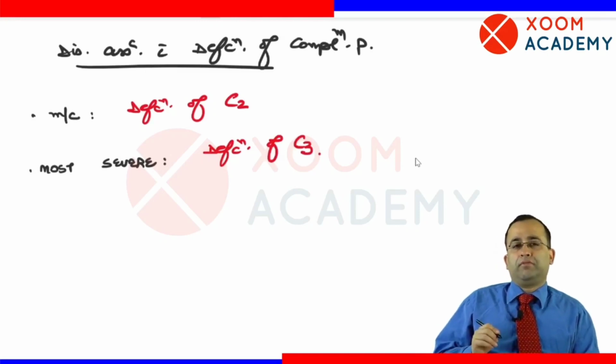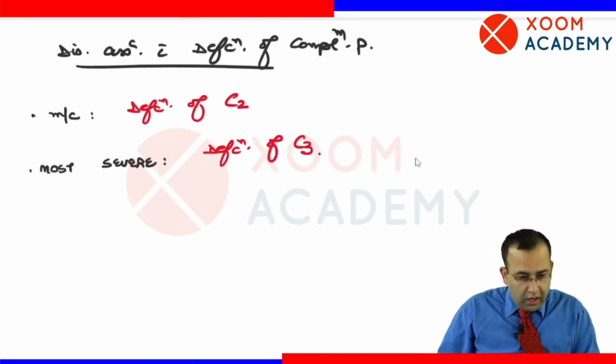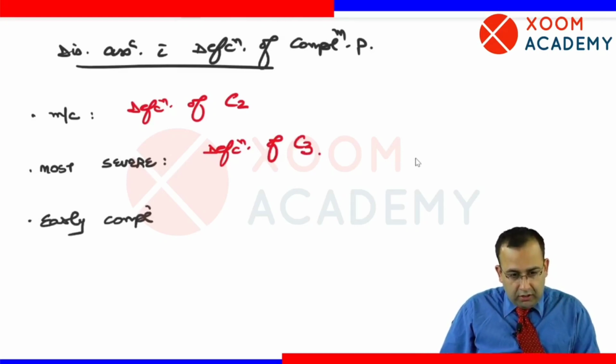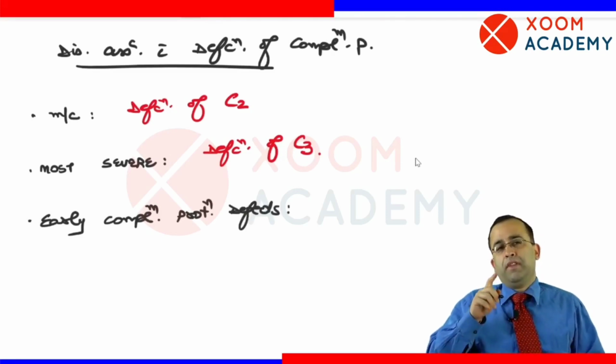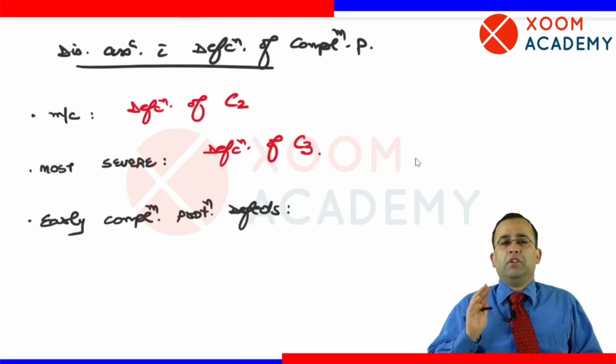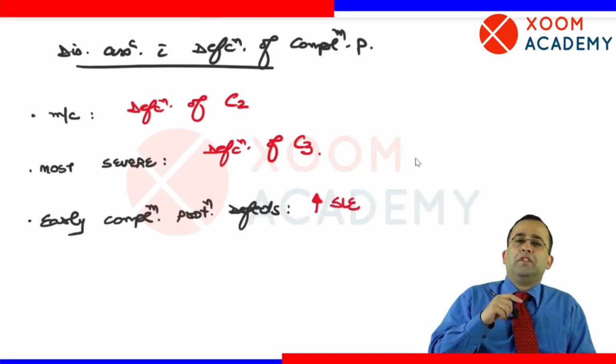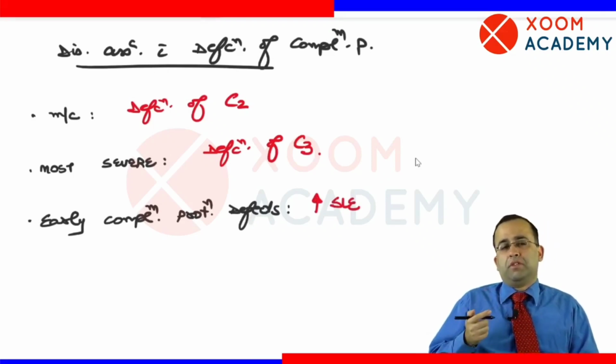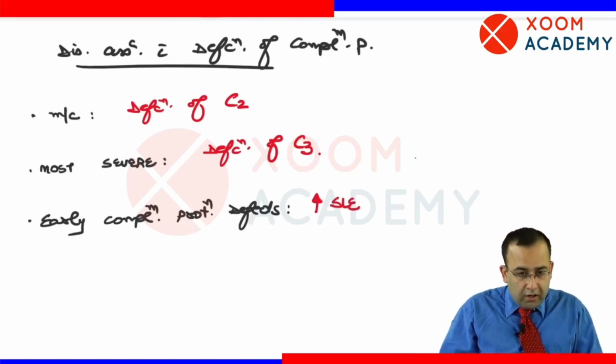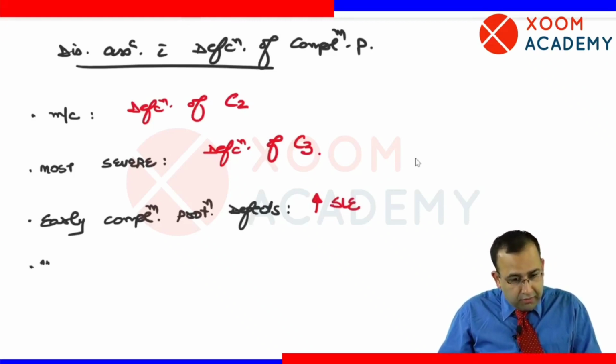Next point, early complement protein defects. Early complement protein में क्या क्या आया? C1, C2, C4. Early complement protein defects increase the risk of SLE, systemic lupus erythematosus. Versus, put a double star, very, very important, late complement protein